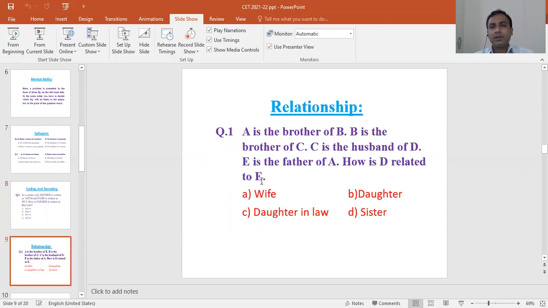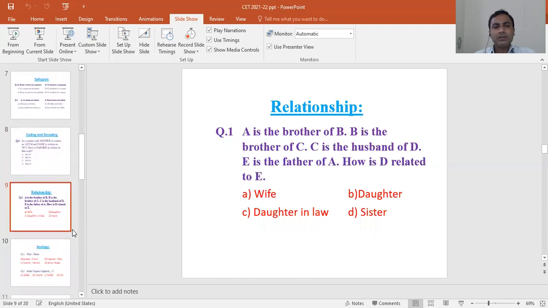Then the next is relationship, and the questions will be asked like this: A is the brother of B, B is the brother of C, C is the husband of D, and E is the father of A. How is D related to E? Here you have to find out the relationship, and the options are wife, daughter, daughter-in-law, and sister. You have to identify the correct relationship among them.